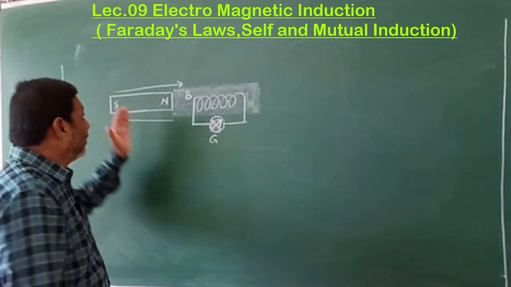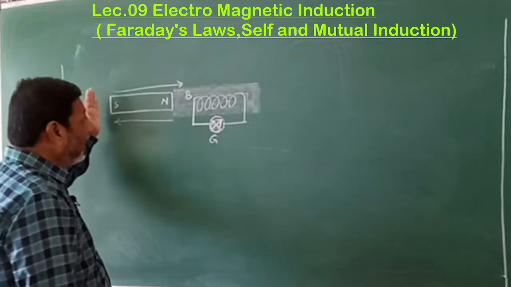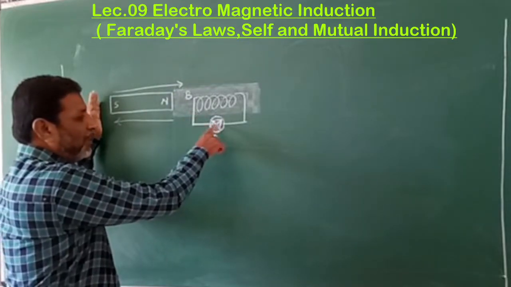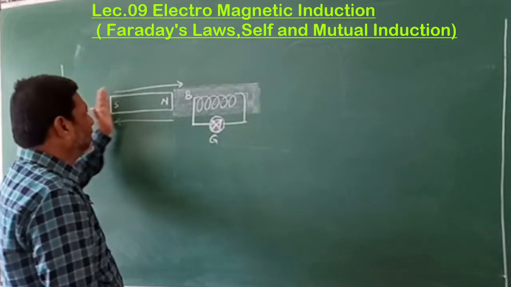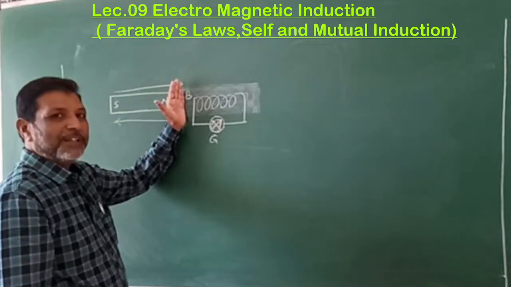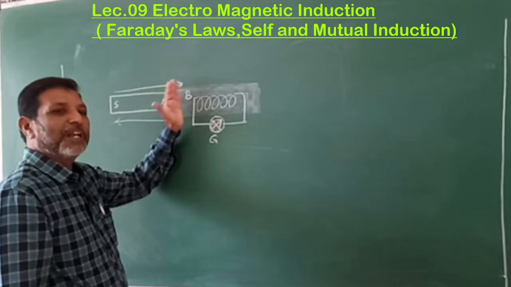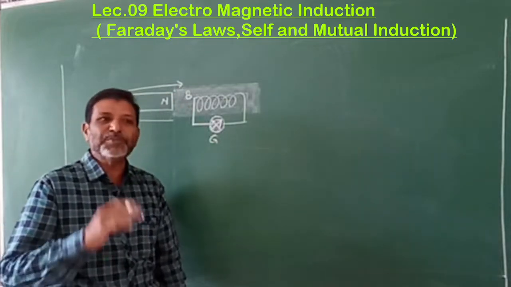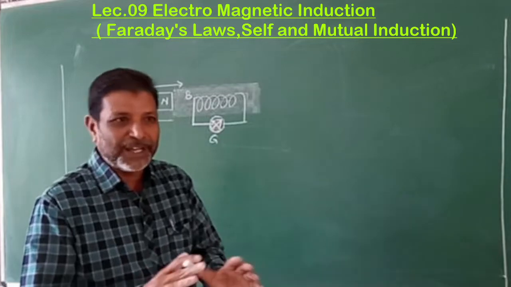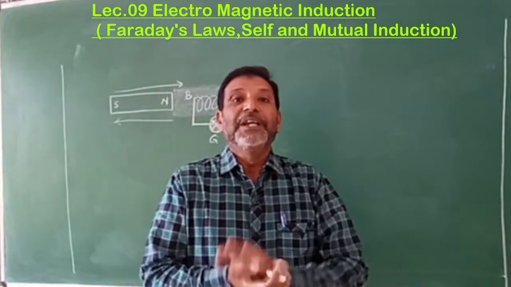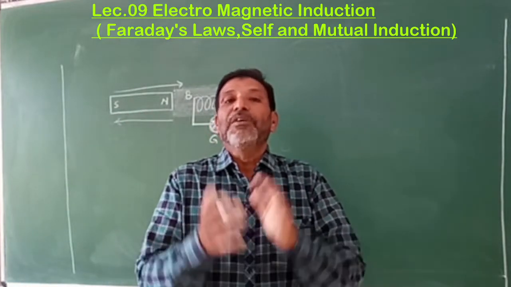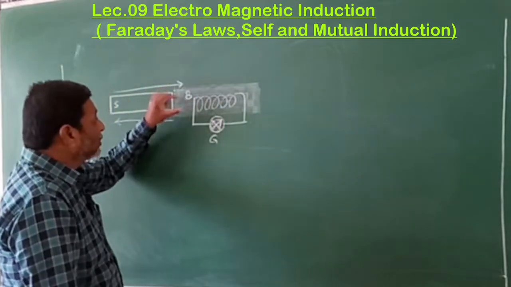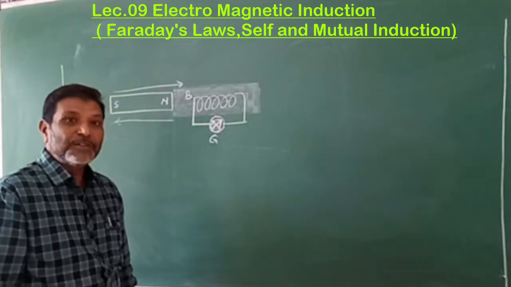That means when the magnet is taken away from this coil, there is a deflection in the galvanometer in one direction. When it is brought closer, there is a deflection in the galvanometer, but it is in the opposite direction, meaning current is produced in the opposite direction. But ultimately, we got an idea of how to produce current from the magnetic field.